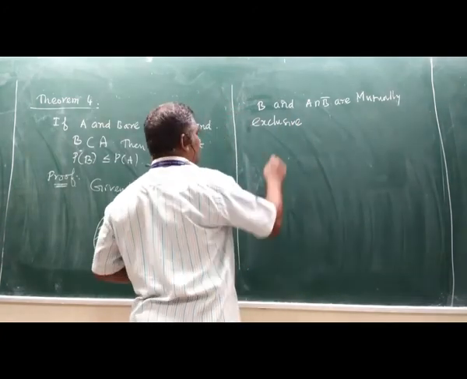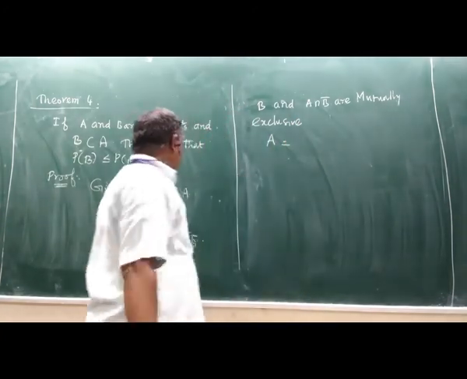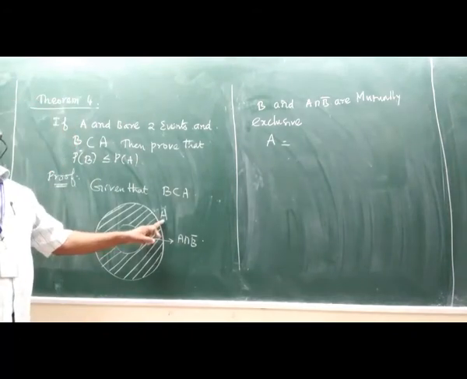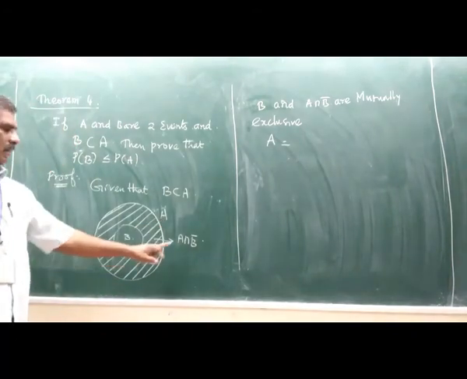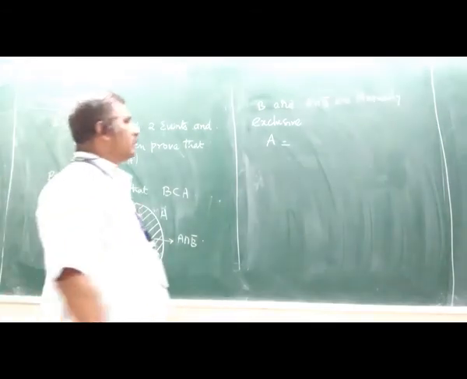A can be written as, see here, A can be written as union of B and A intersection B bar.